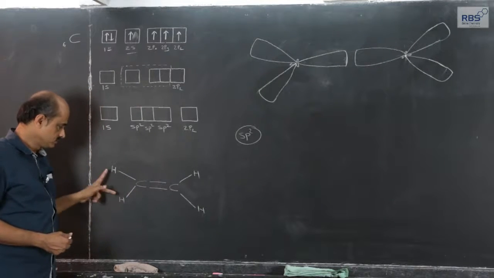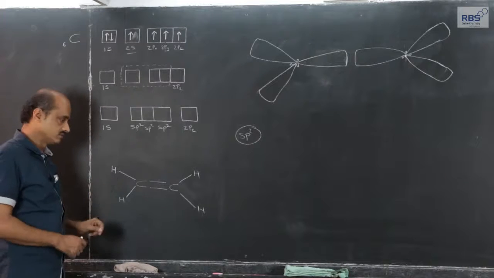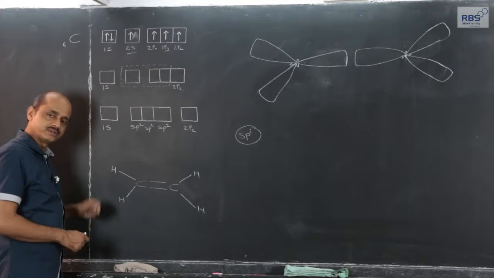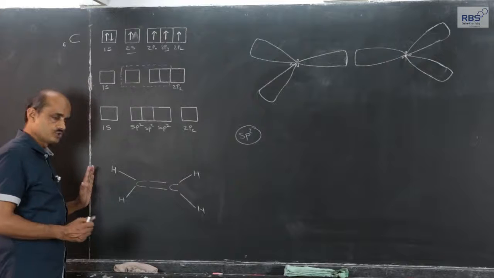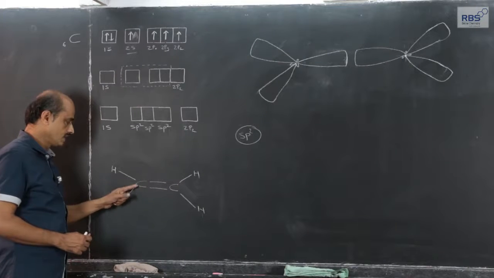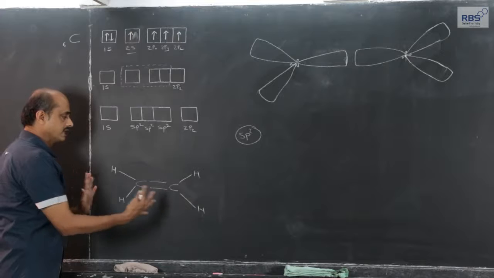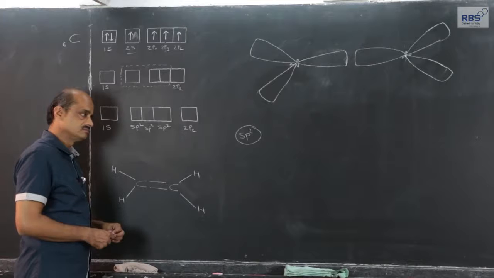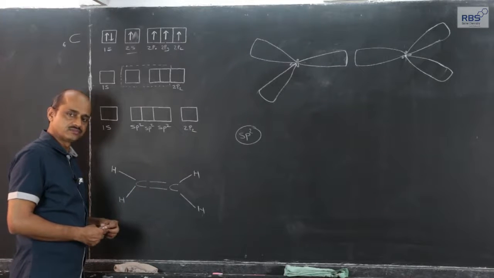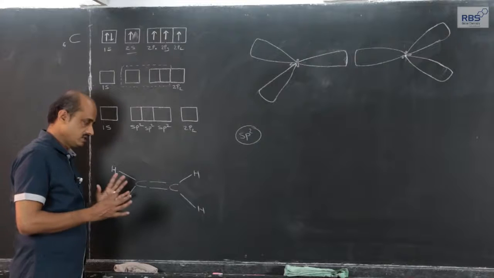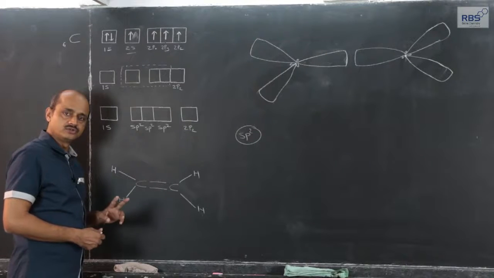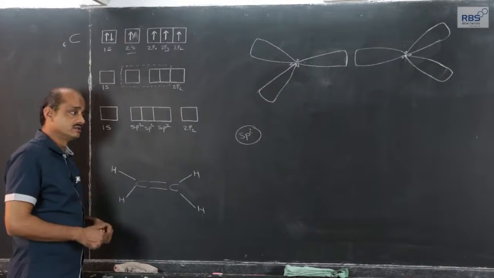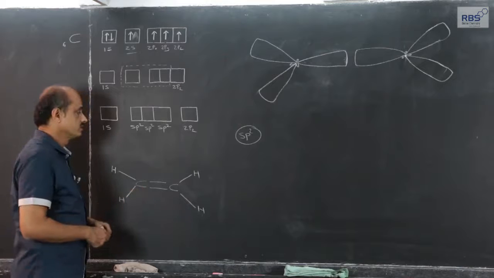In case of ethene, 2 hydrogen atoms approach a carbon atom. Actually, a carbon atom is also approached by a carbon atom. Each carbon is approached by 2 hydrogen atoms. The approach of all the atoms is such that only the atomic orbitals, their shape, their energy levels, their orientation, the atomic orbitals in 2 directional orientations get affected. The third directional orientation does not get affected. This is the way in which the atoms approach.